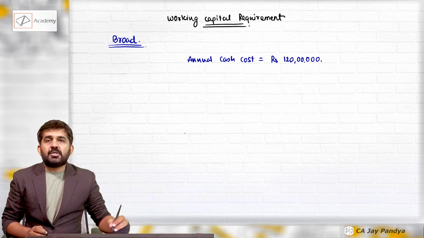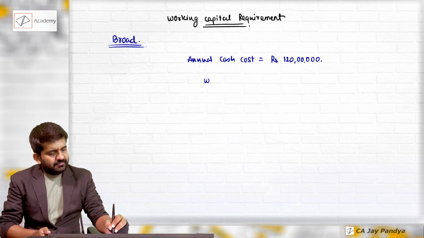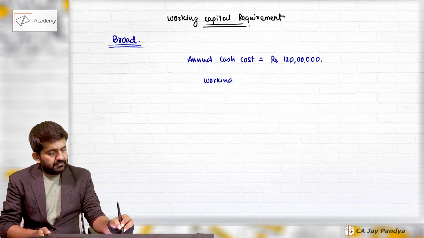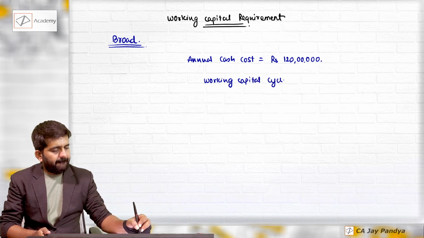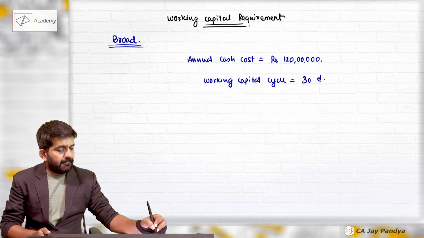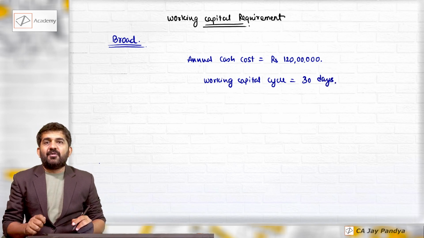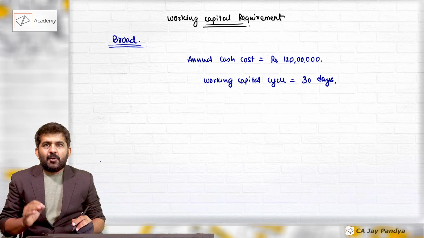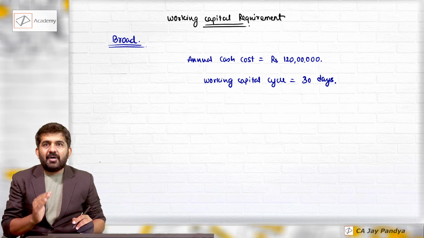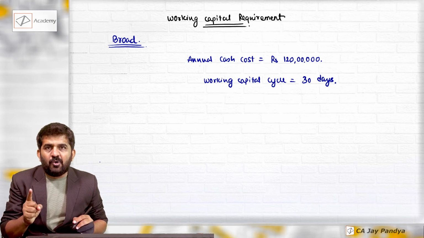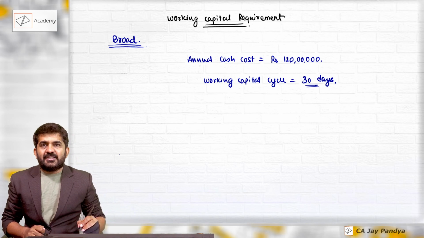What was the working capital cycle in our case? 30 days. See, I will be expending 1 crore 20 lakhs per annum, but our cash will outflow today. We will be getting it back after 30 days.